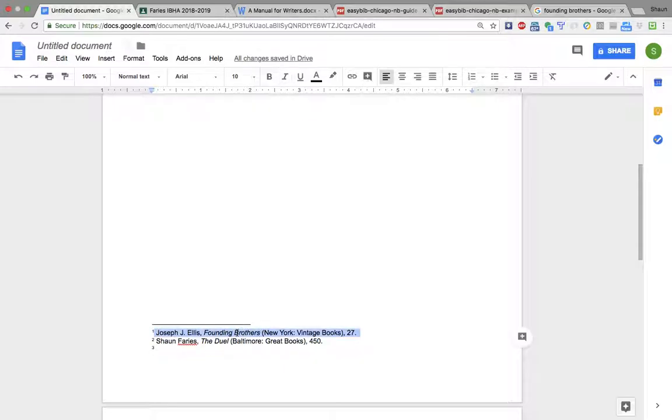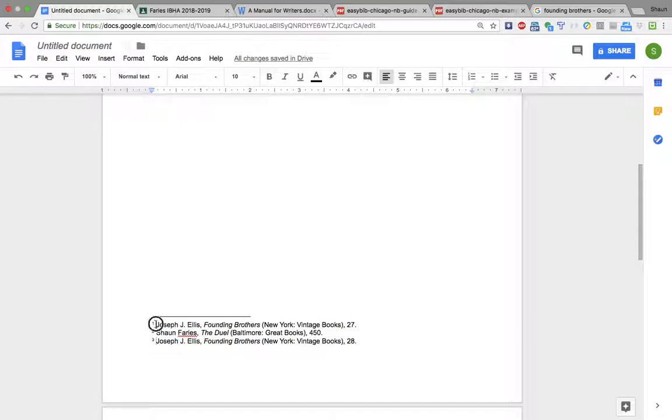And this is also from Joseph Ellis. So the easiest thing to do to start is to just copy and paste and make sure you update the page number. So this was from page 8. Copy and pasting is great if you remember how to get all the information accurate. There's also one other thing to note: there's a shorthand for Chicago.